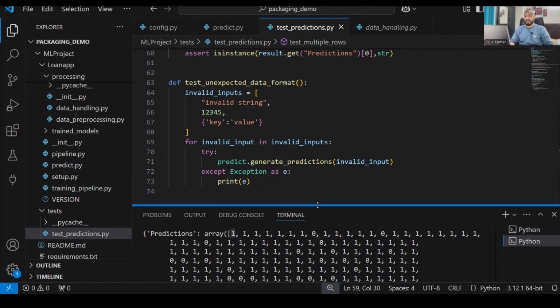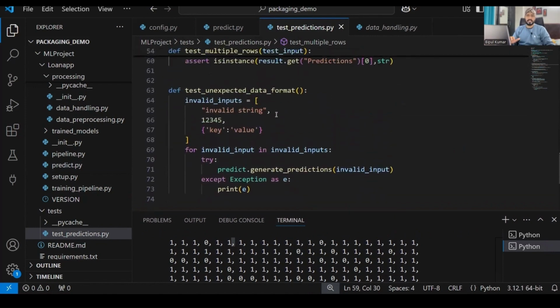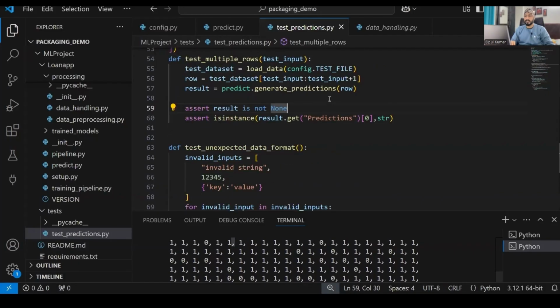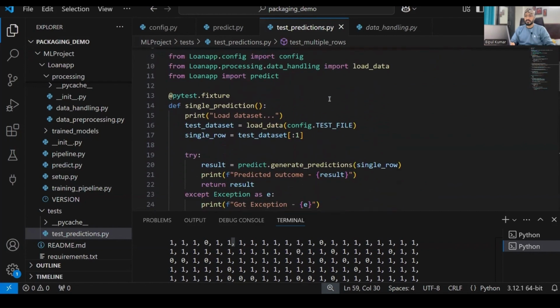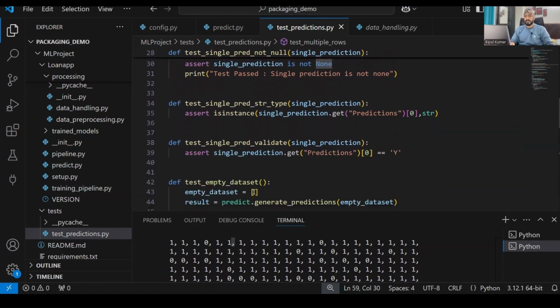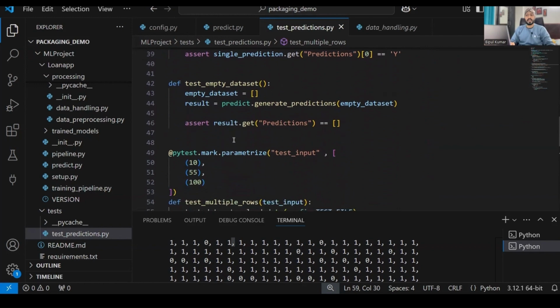So these are the test cases that we used over here, and we saw how to trigger the test file, and all my test cases are passing, which means there's very little chance for my application to crash. So what test cases did we write? First, a test case to check the output should not be null. Second, output should be string. Third, it should be y for the first row. Fourth, in case an empty value is passed, my application should not crash; it should work gracefully and smoothly.